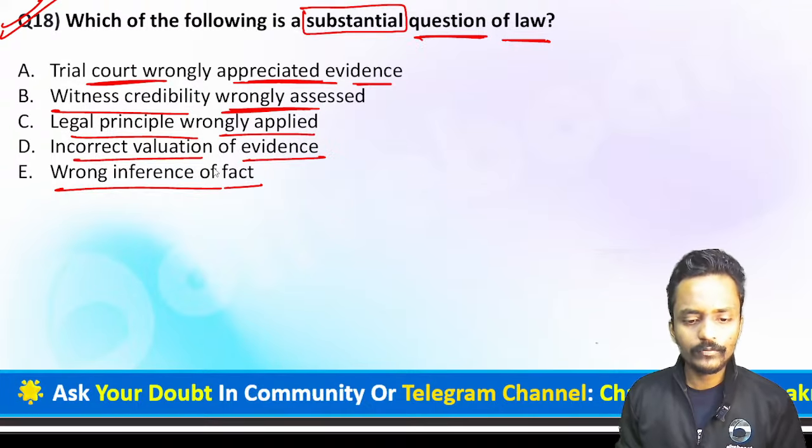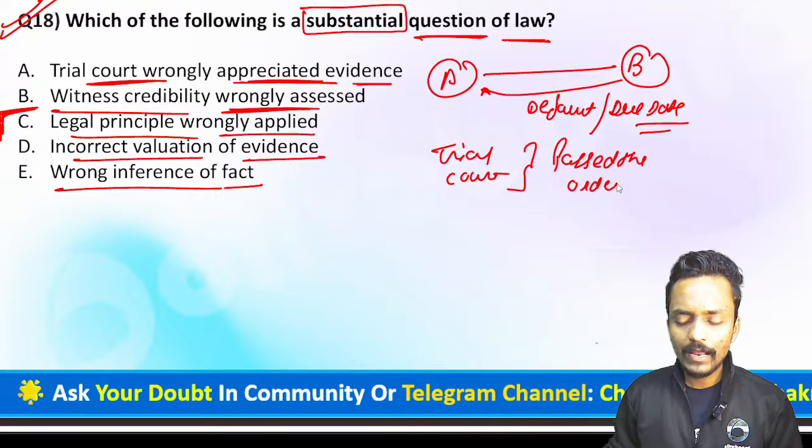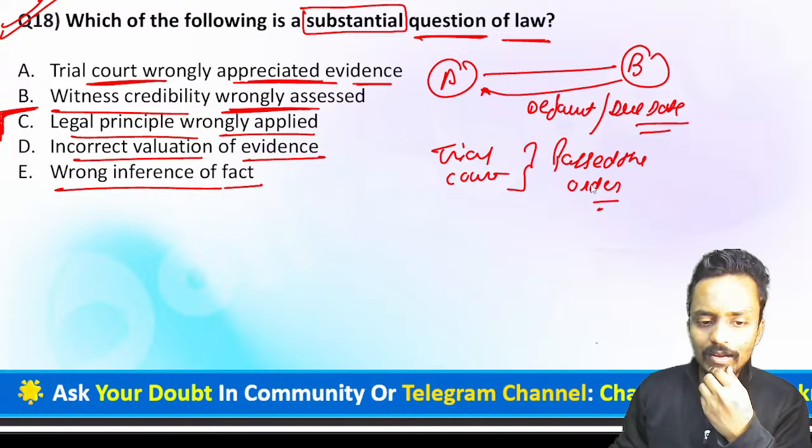Let's suppose we have two persons who have a particular dispute, between Mr. A and Mr. B. Right now it has been proven that Mr. B made a default on the specific due date. In such a case, let's suppose the trial court passes the order. In these circumstances, the trial court passes the order, passed by the trial court.